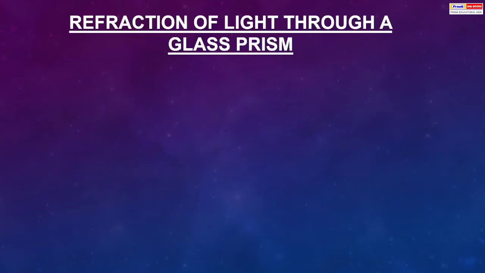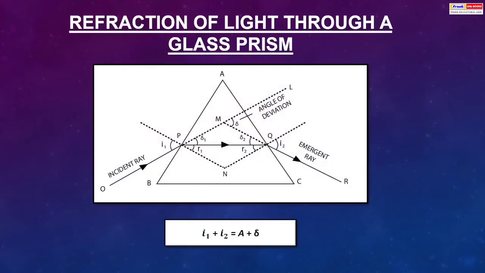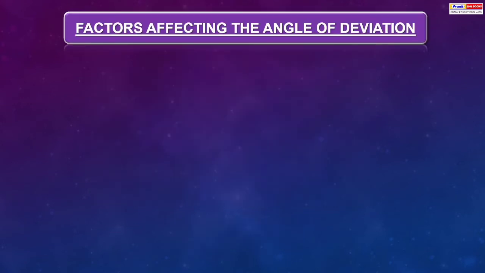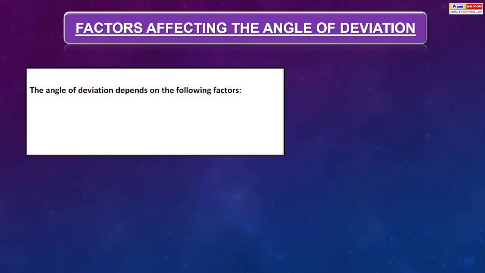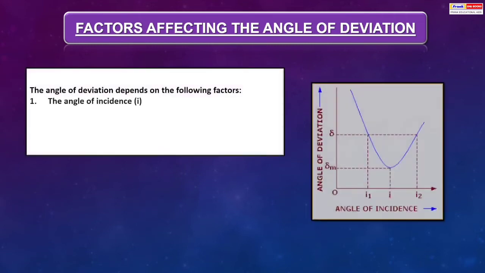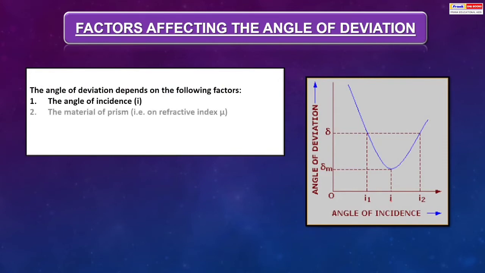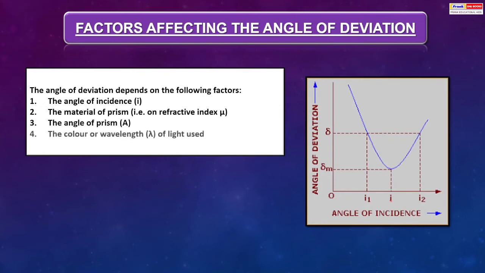Refraction of light through a glass prism. Here, I1 plus I2 is equal to the angle of prism plus the angle of deviation. Factors affecting the angle of deviation. The angle of deviation depends upon the following factors: the angle of incidence I, the material of the prism, that is, on the refractive index mu, the angle of prism A, and the color or wavelength lambda of light used.